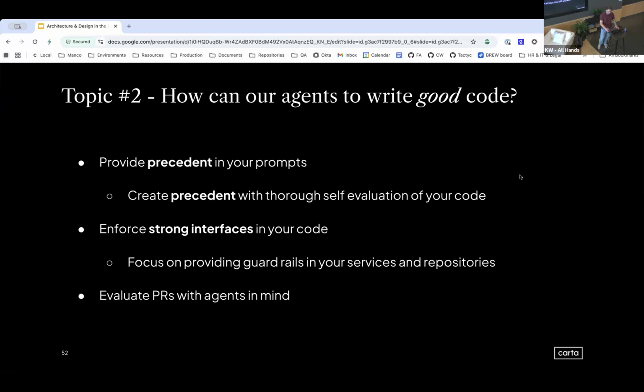And last one, evaluate PRs with agents in mind. I think this is kind of an unspoken thing, but when we're looking at code and design patterns, think about how agents will interact with that. Think about the worst case scenario. It's even more of a worst case than what we might originally think of as, oh, what could an engineer misconstrue about this? Now there's this other aspect of, oh, what could an agent misconstrue about this? And we need to be capable of allowing our agents to work in our code base in the future without us fearing the tools that we've given it.